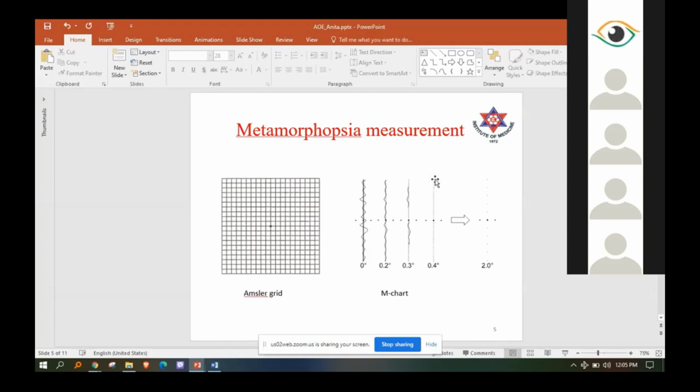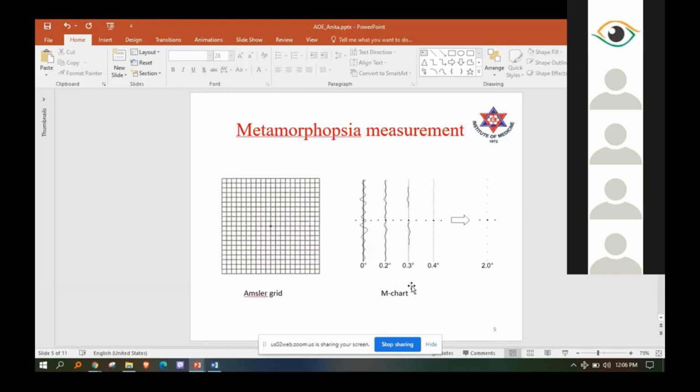Therefore for this patient the vertical metamorphopsia is recorded as 0.4 degree. With M-chart we can measure vertical metamorphopsia and horizontal metamorphopsia, which is a good aspect of this chart. In this case, this is the vertical metamorphopsia. The M-chart can be rotated 90 degrees, and similarly horizontal metamorphopsia can be measured, and the procedure is the same.